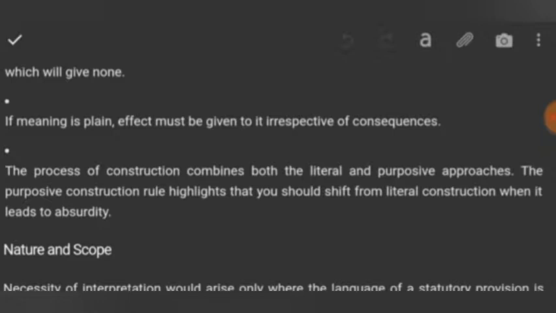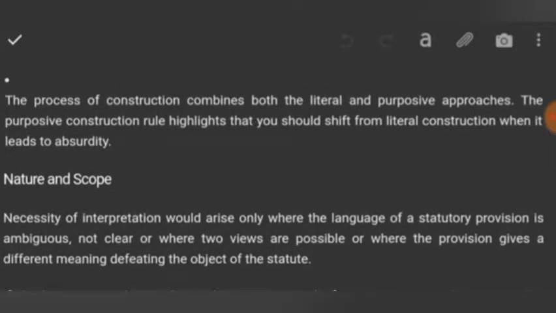It doesn't matter. The task of the judiciary is interpretation of statutes. The task of the legislature is making of the statutes. So the judiciary cannot do what the legislature is entrusted to do. If meaning is plain, effect must be given to it irrespective of consequences.